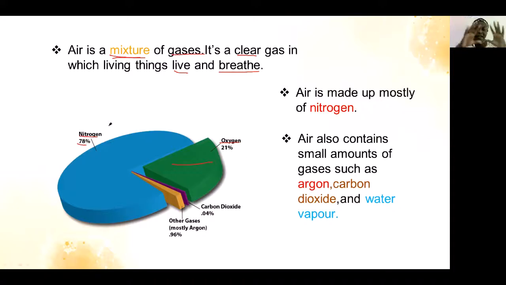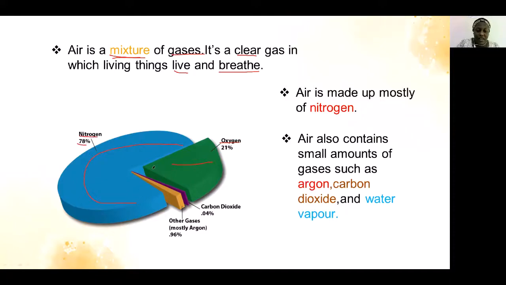It is bigger than all gases in the air, nitrogen. All this part here represents nitrogen, meaning that there is a lot of nitrogen in the air.